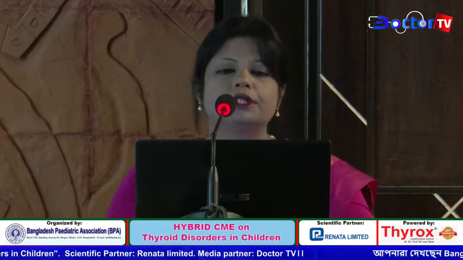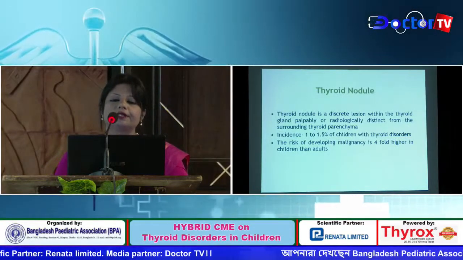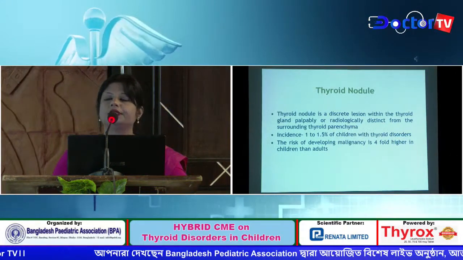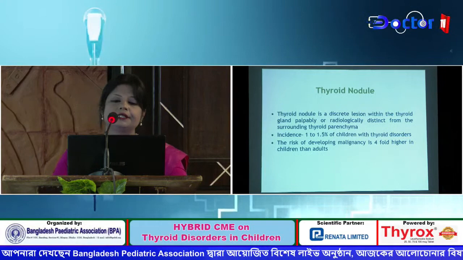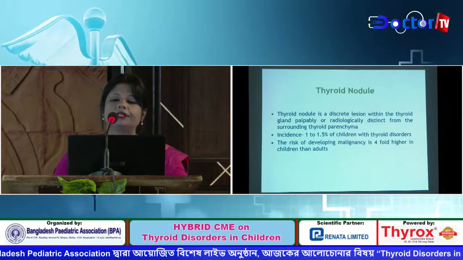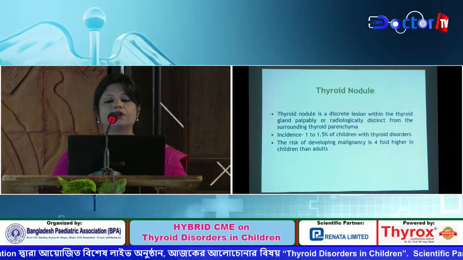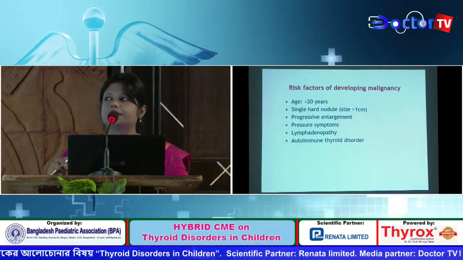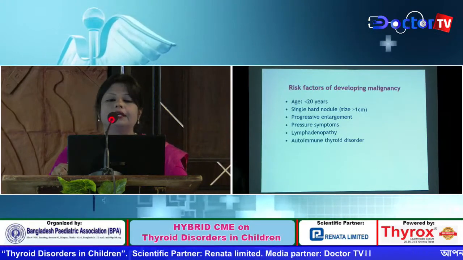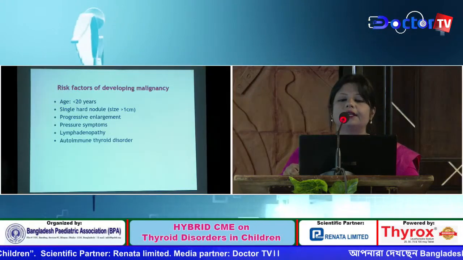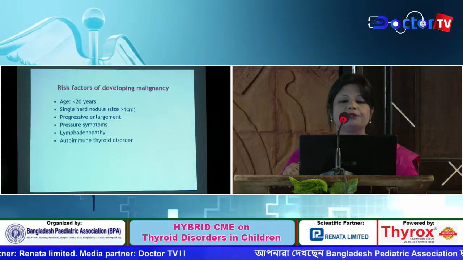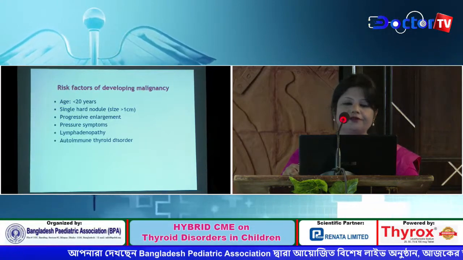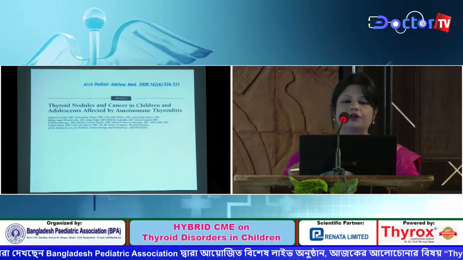Now a few words on thyroid nodule. It is a discrete lesion within the thyroid gland, palpably or radiologically distinct from the surrounding thyroid parenchyma. The incidence is 1 to 1.5% of children with thyroid disorders. The risk of developing malignancy is 4-fold higher in children than adults. The risk factors for developing malignancy are age less than 20 years, single hard nodule having size more than 1 centimeter, progressive enlargement, pressure symptom, presence of lymphadenopathy and autoimmune thyroid disorders.